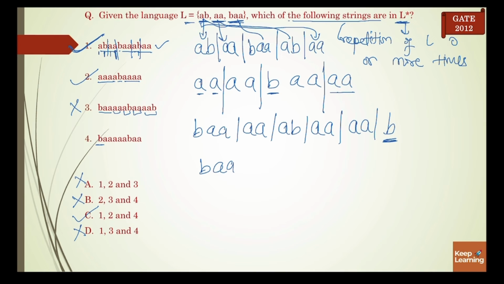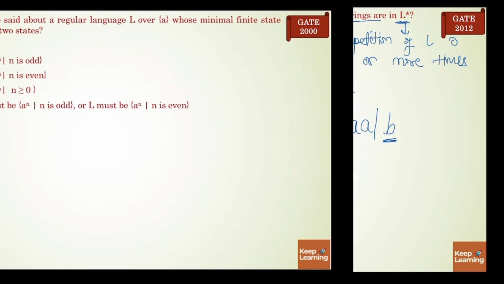So it is BAA, BAA, then AA, AA, then AB, and again AA. Okay, so when you divide it, you just have to check. After A we have two possibilities, either A or B. So you have to just check the next bit of A. So either it will be A or B, so you can divide it like that. So correct answer is C.